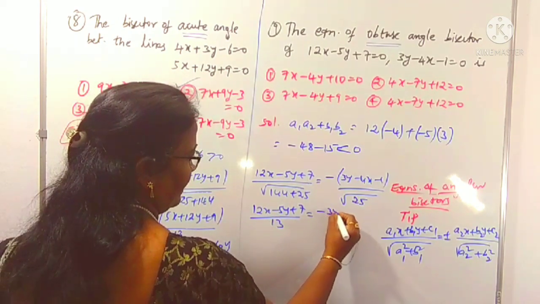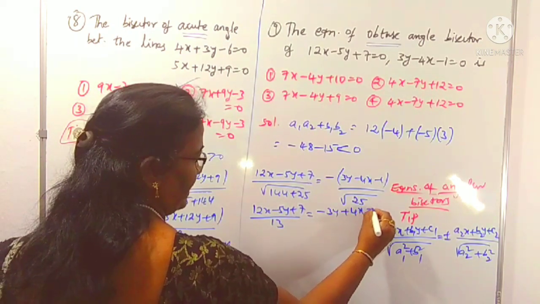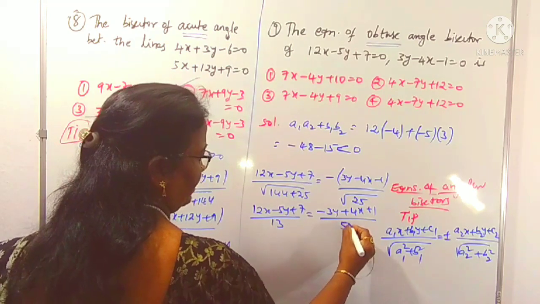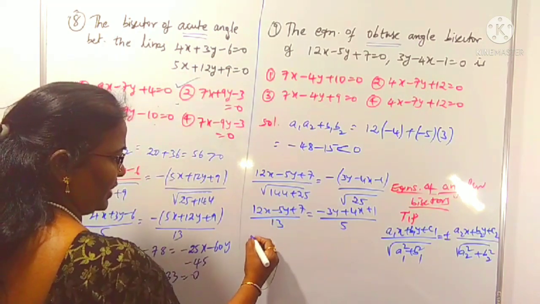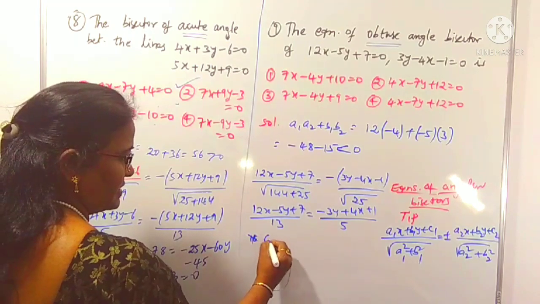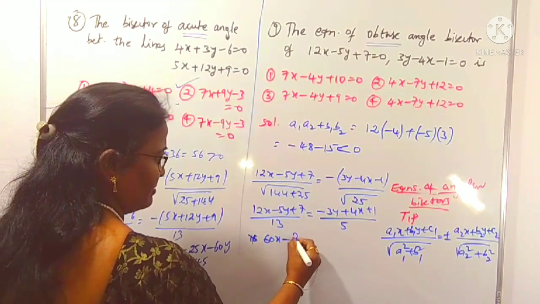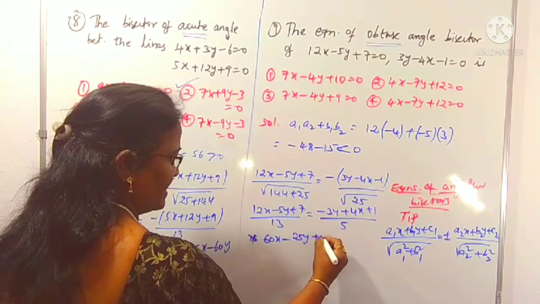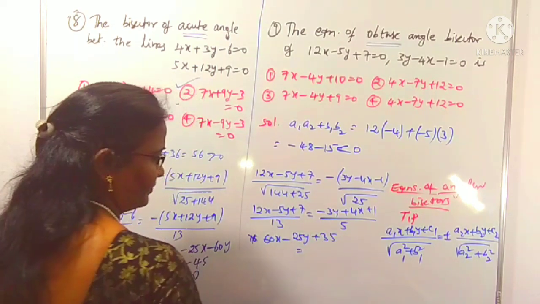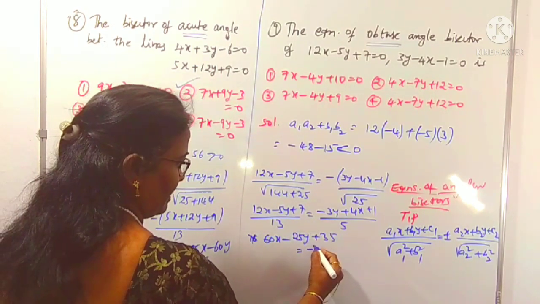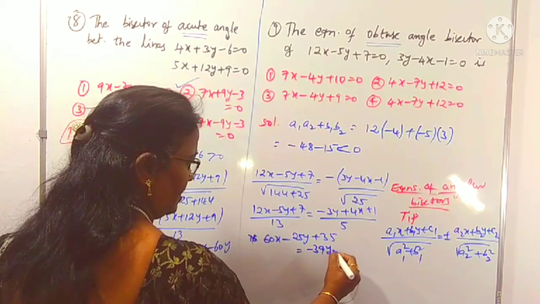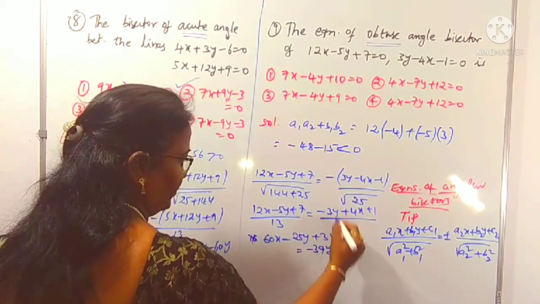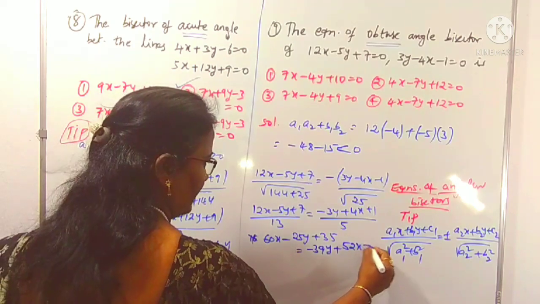Here minus 3y plus 4x plus 1 by 5. Take the cross multiplication. 5 12s are 60x minus 5 5s are 25y plus 5 7s are 35 on the left side. Right side, 13 3s are 39 with minus 39y plus 13 4s are 52x plus 13.